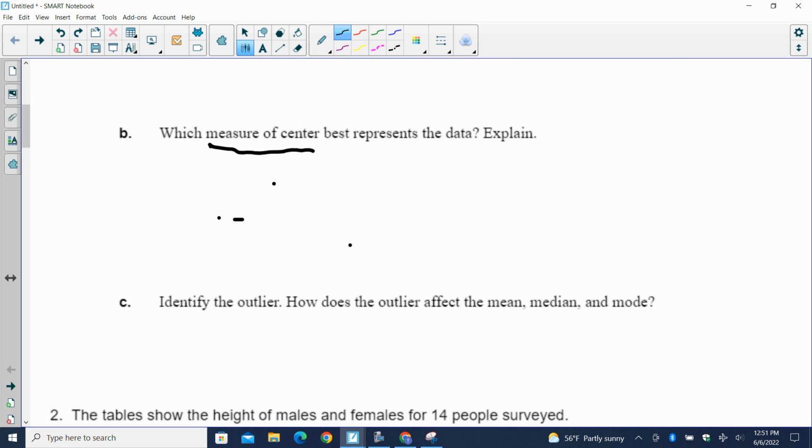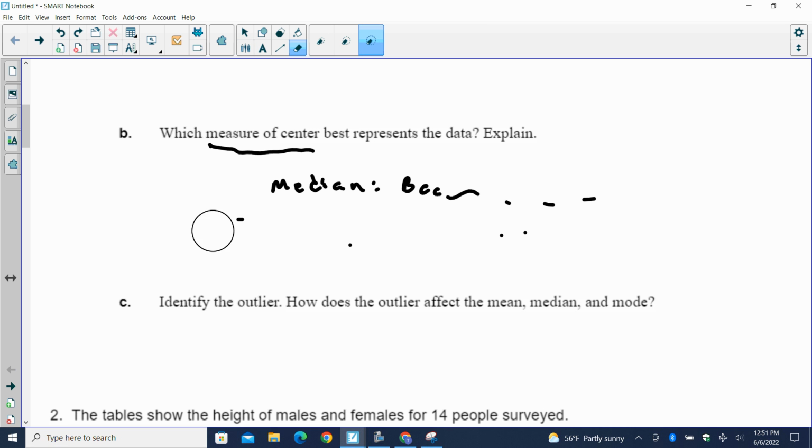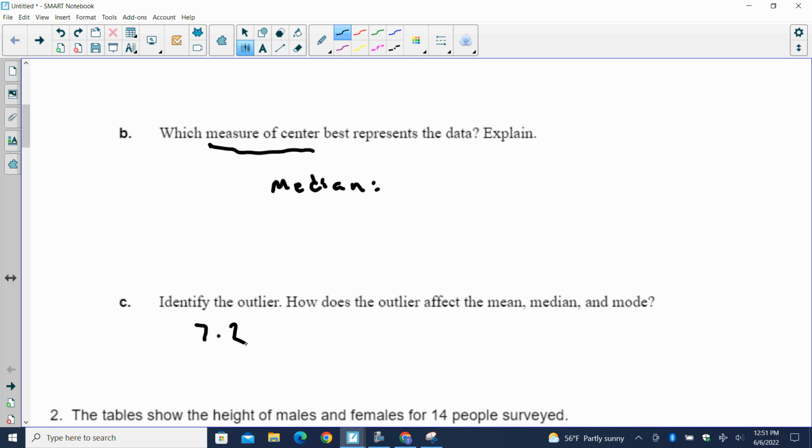So which one works the best? The median. Why? Because there's an outlier. I'm not going to write all of that out because it's hard to write on my screen. Okay? Median is the best, because there is an outlier. Question C, what is that outlier? 7.2. How does the outlier affect the mean?